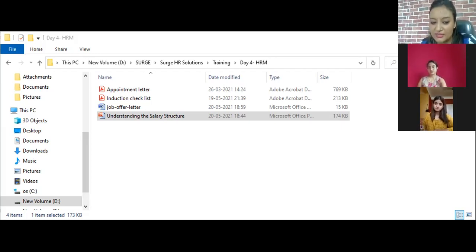So write this down. You can write this formula: CTC equals gross salary plus PF plus gratuity. So this is CTC, which is cost to the company.